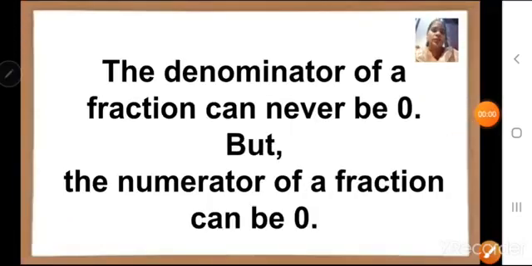Then note down that the denominator of a fraction can never be 0. Okay, we cannot write 0 in the denominator. But in the numerator of a fraction, we can write 0. Numerator can be 0 in the fraction.